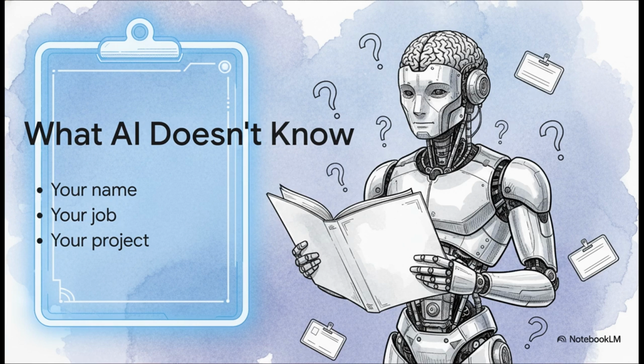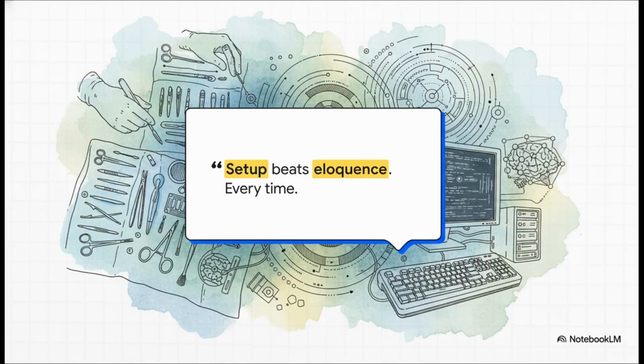So what do we do? We compensate with words. We over-explain the context in our prompt, we map out the audience, the tone, all the constraints, and then we do the exact same thing tomorrow and the day after that. Honestly, that exhausting cycle is the real problem. It's not your prompts, it's your environment. The golden rule here is that the setup you build before you even start typing matters so much more than the actual words you type.